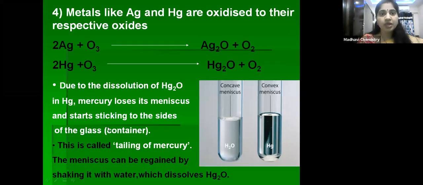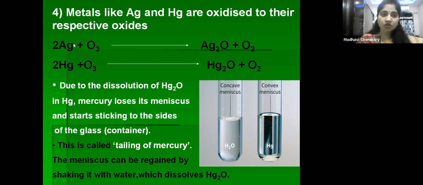Next, coming to metals like silver and mercury, when they react with ozone, they give their oxides. See, metals like silver and mercury, when they are oxidized in the presence of O3, form their corresponding oxides. 2Ag plus O3 gives Ag2O plus O2, because O3 decomposes to give oxygen.